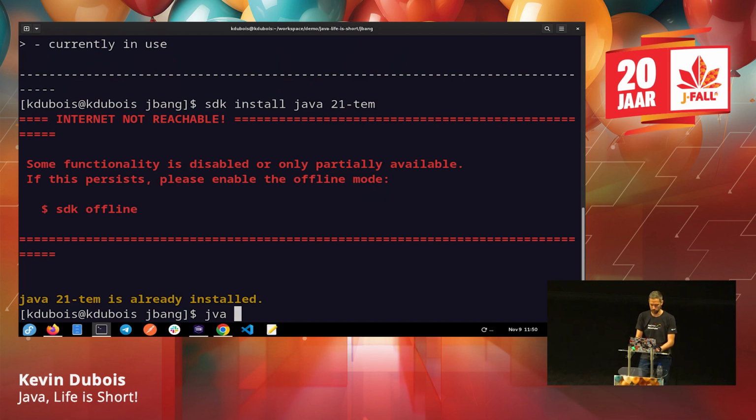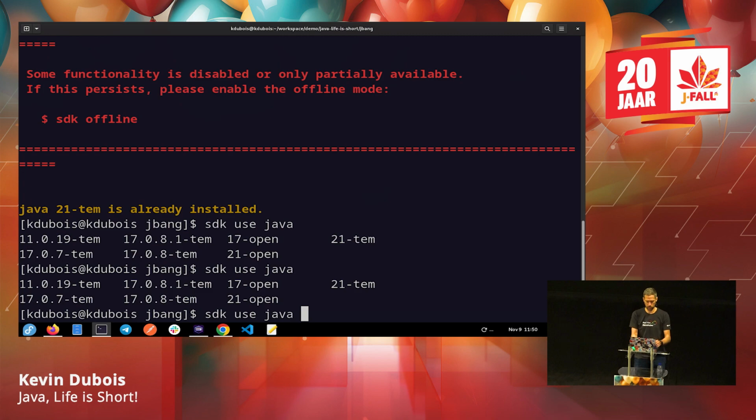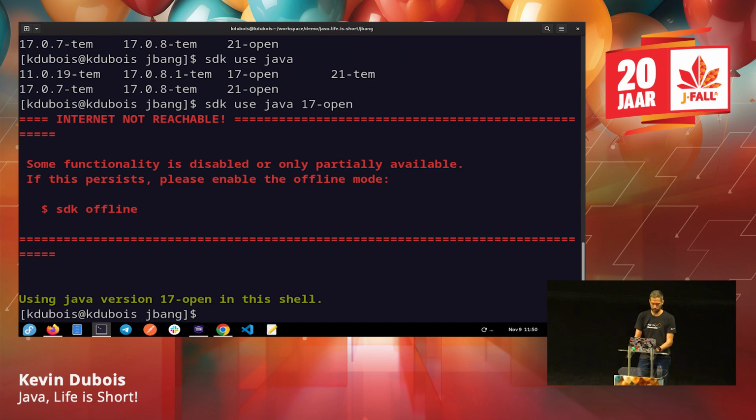And then you can switch between different Java versions. So you can just do sdk use java, and then you can see these are the versions that I have on my local machine. So maybe I want to switch to Java 17, whatever. We'll see, Java 17 open. And now I'm using Java version 17 open in this shell, right?